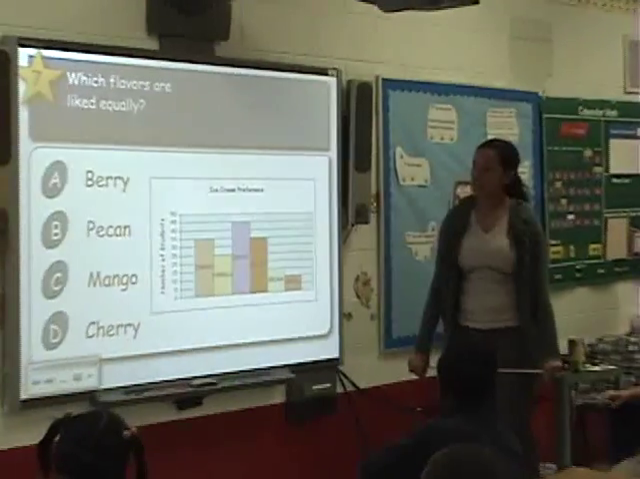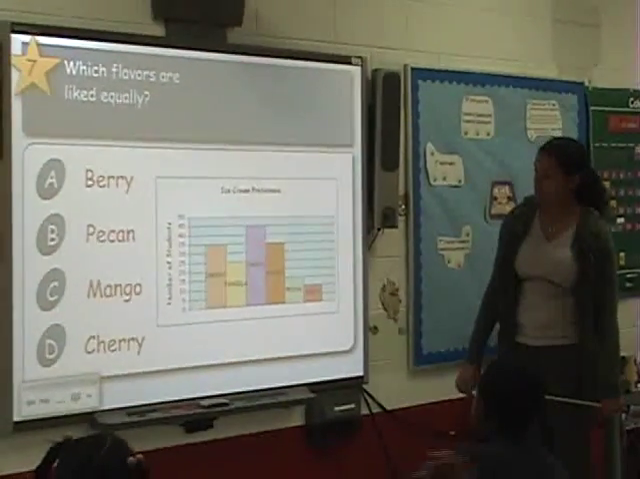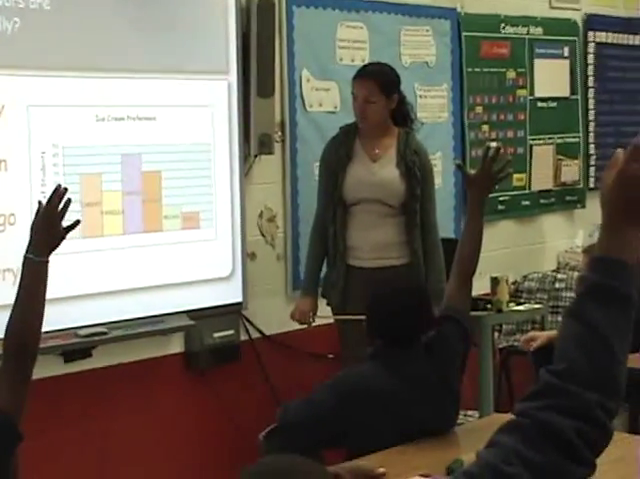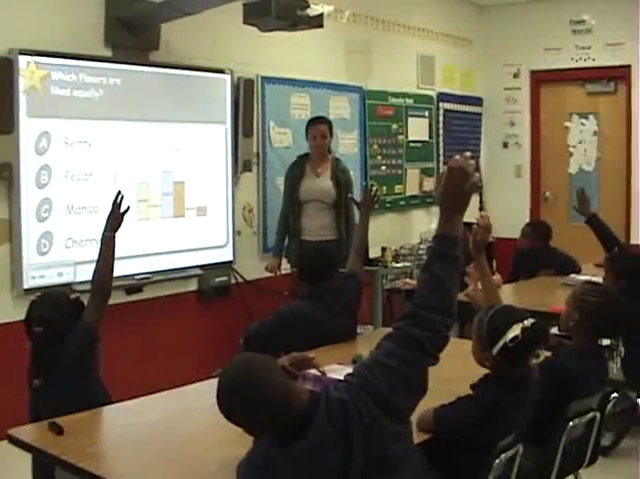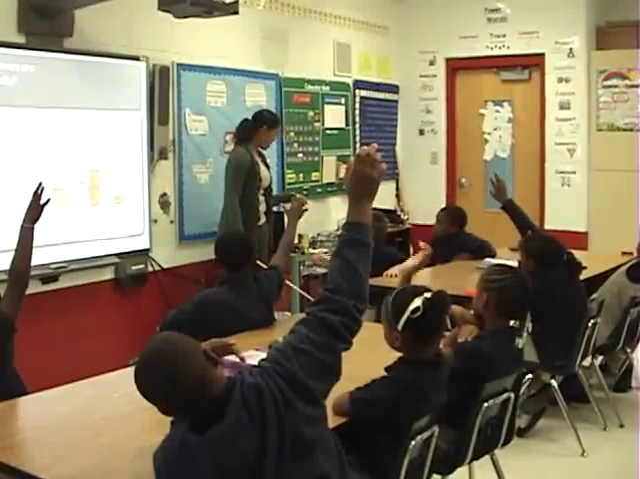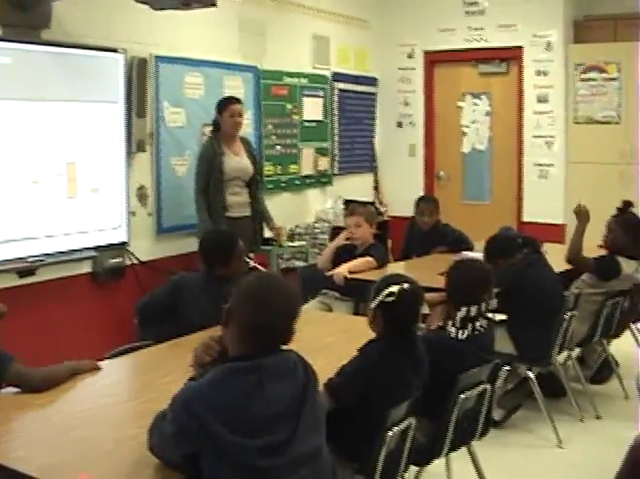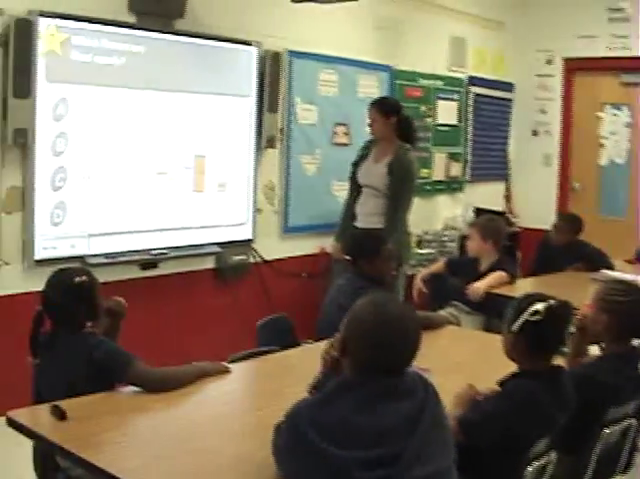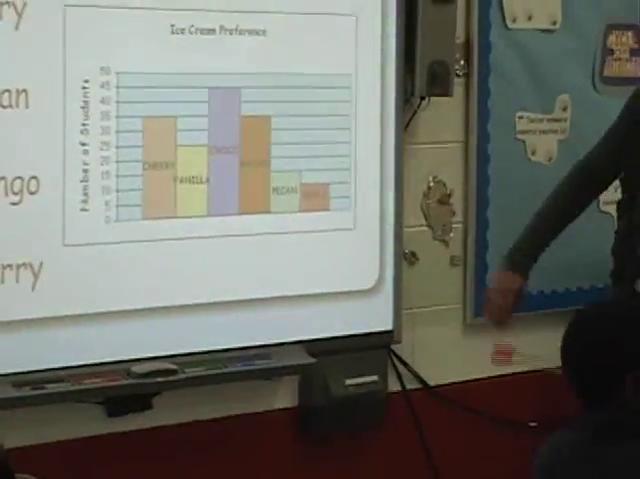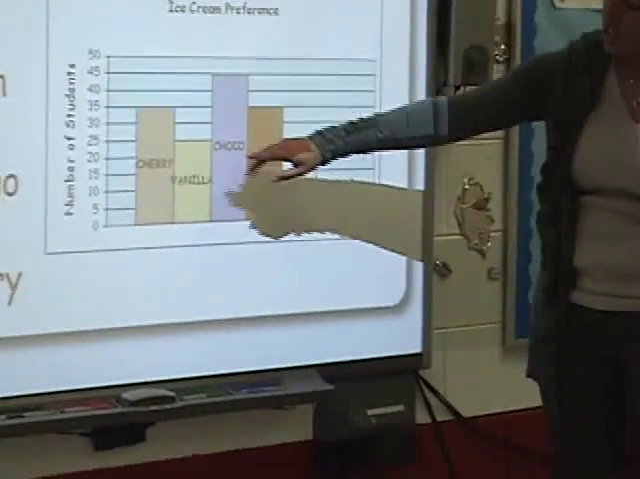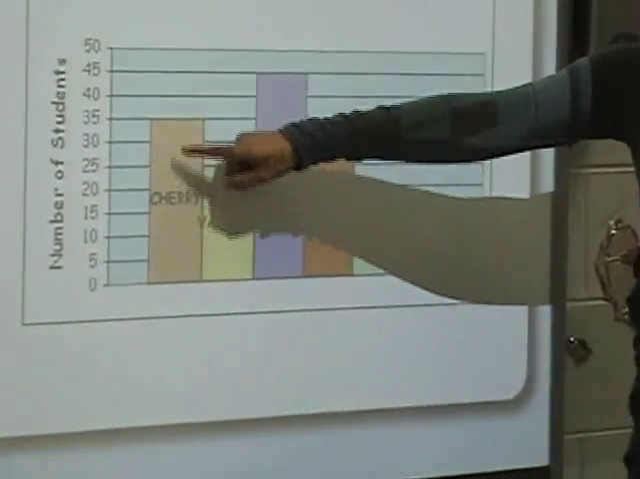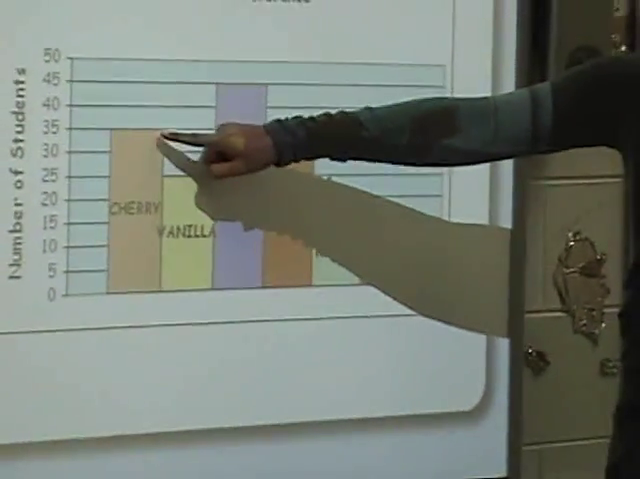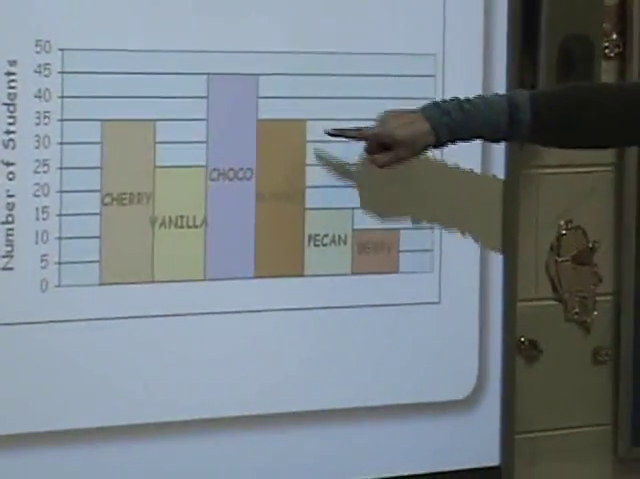Okay, which flavors are equal? Number 14. Cherry and mango. Good. Mango and cherry are at the same level. You'll go up here to 35, and if you come across, you'll run into cherry, and you'll run into mango.